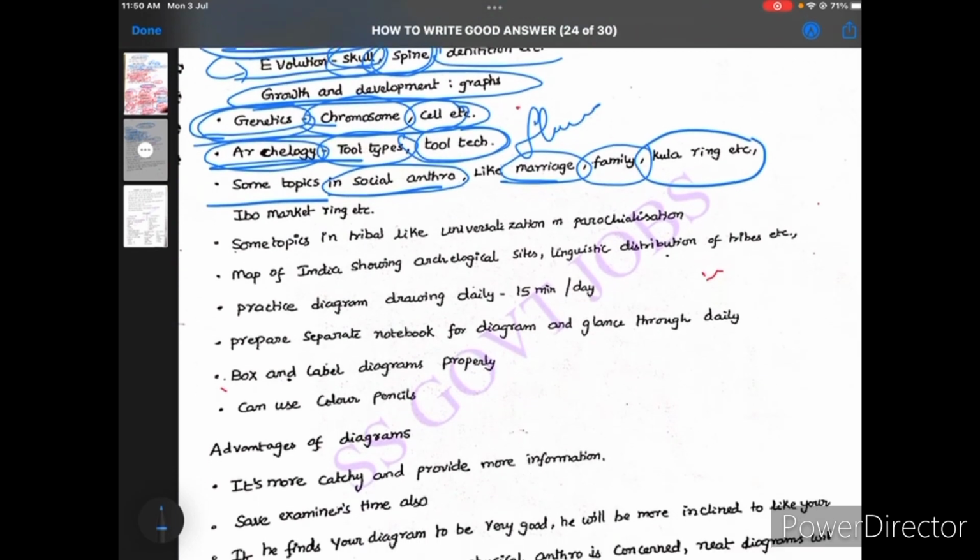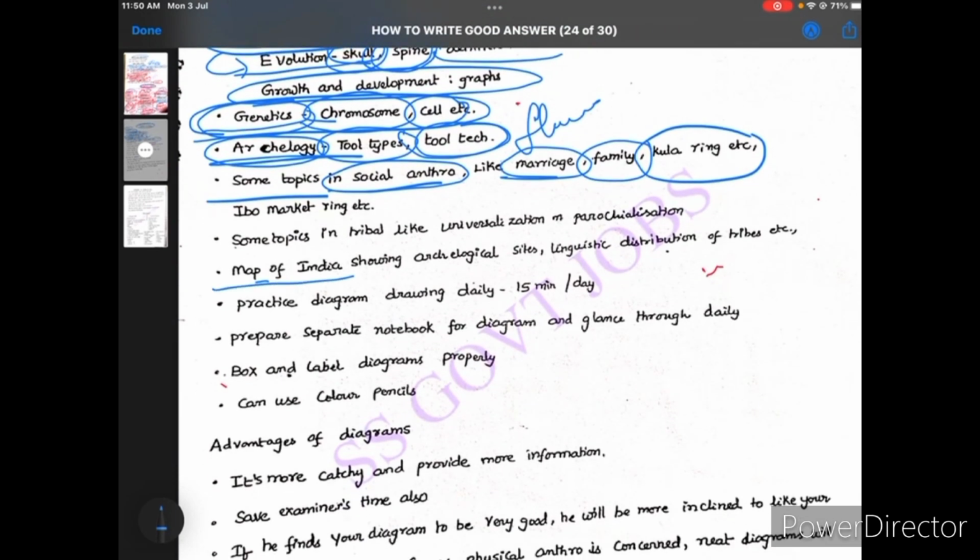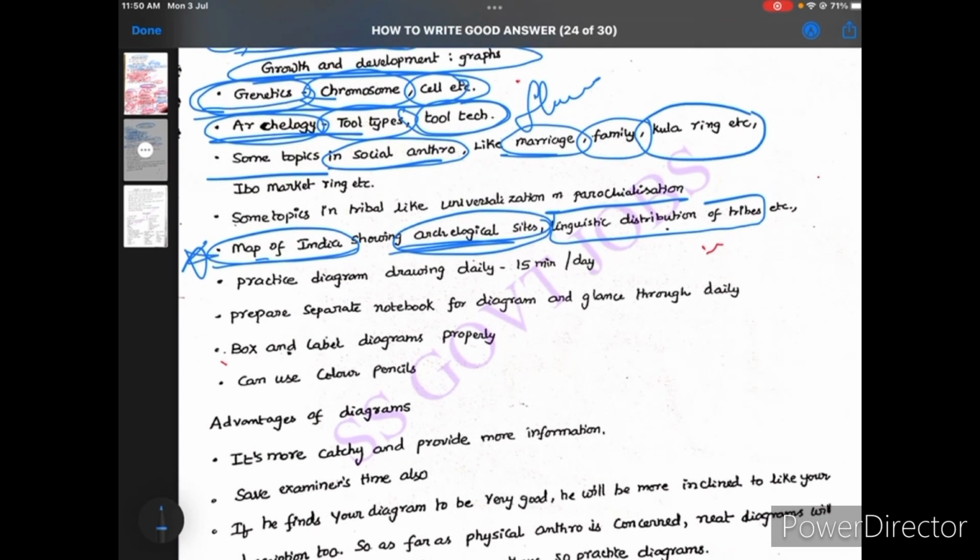Okay. And after that, on a map of India or a map of the world, you can show the archaeological sites. This is also very important. Or the linguistic distribution of the tribes. You can use a map, a diagram, or flow charts.